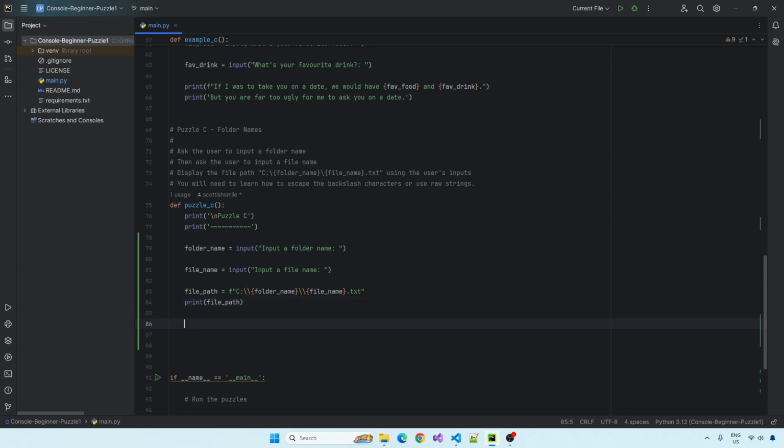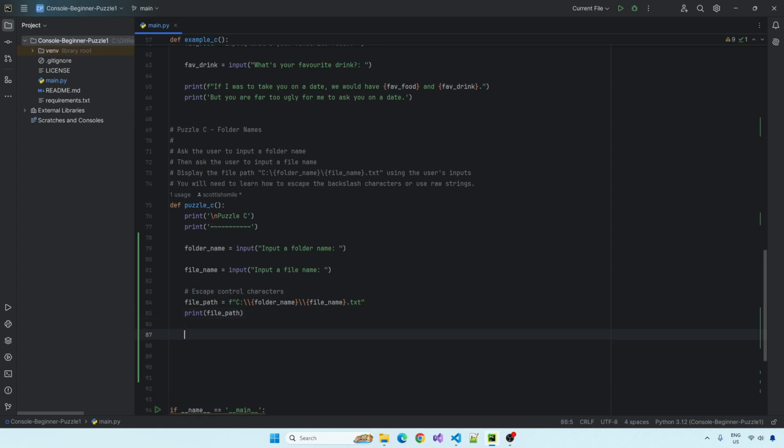Another way of doing this, I'll just put in the comment: escape control characters. Another way of doing this is using raw strings. What I'll do is copy this and paste it, and I'll demonstrate what raw strings do. I'll call it filepath2.